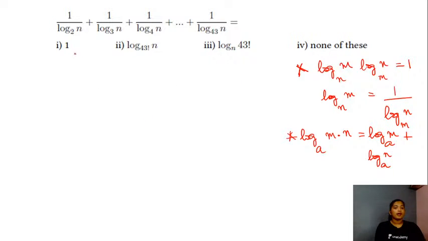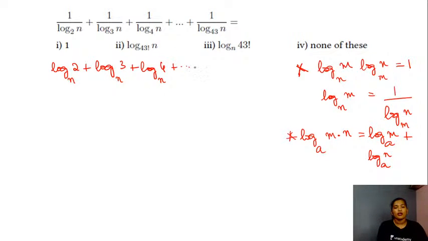Okay, so let me simplify now using the first property that I have given you. Log of m to the base n is equal to 1 divided by log of n to the base m. So using this property, students, you can write the terms in your equation as the first term will be log of 2 to the base n, plus log of 3 to the base n plus log of 4 to the base n, and so on up to log of 43 to the base n here in this case.